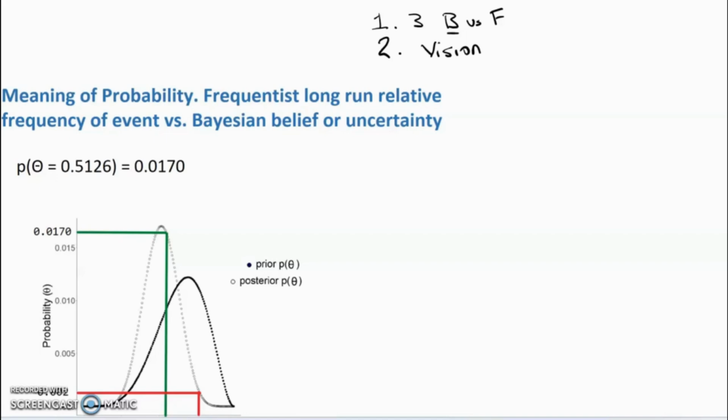So the first difference between the Bayesian and frequentist approaches is that they have different interpretations of the meaning of the word probability. So the frequentist sees probability as long-run relative frequency of some event, whereas the Bayesians think of probability in terms of belief or uncertainty.